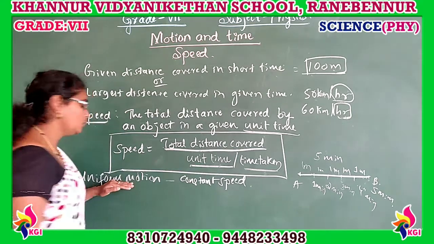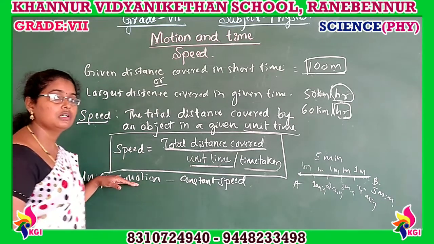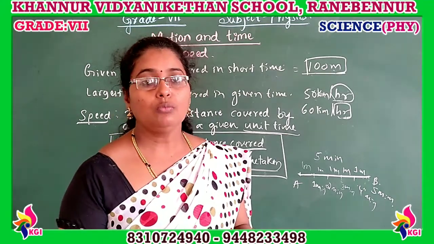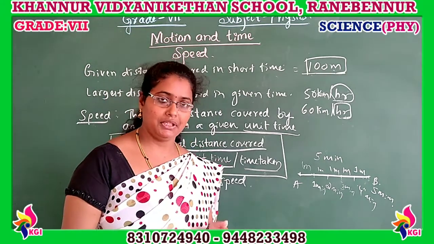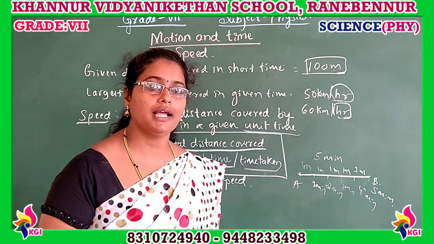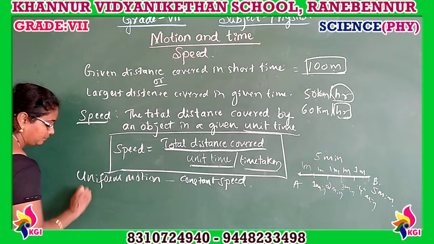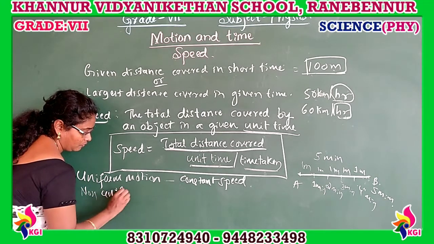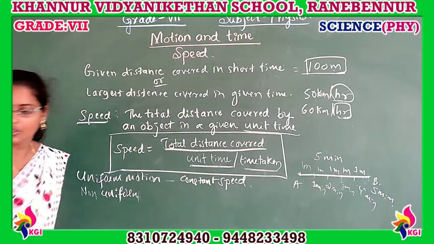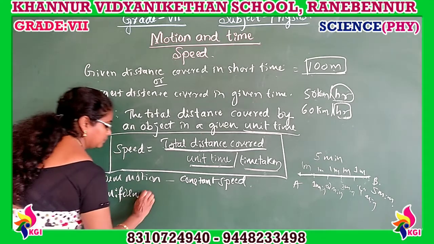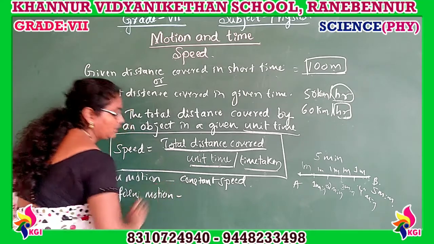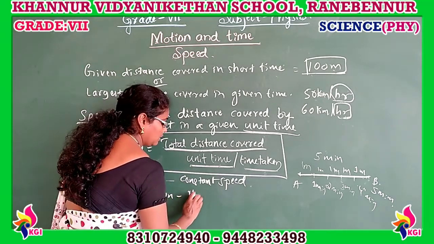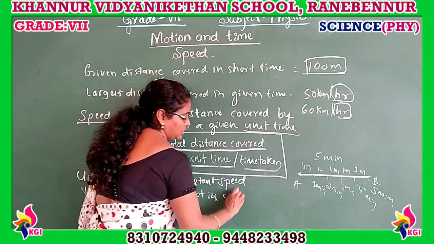If the object is not moving in a constant speed, those types of motions are called non-uniform motion. Here the objects are not in constant speed.